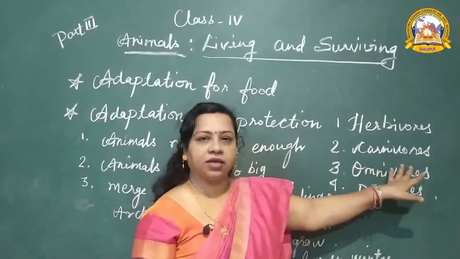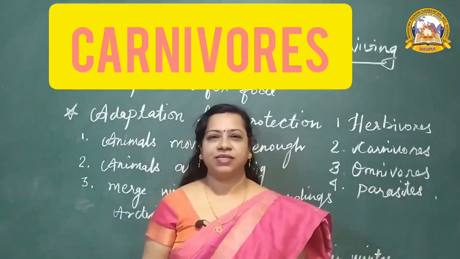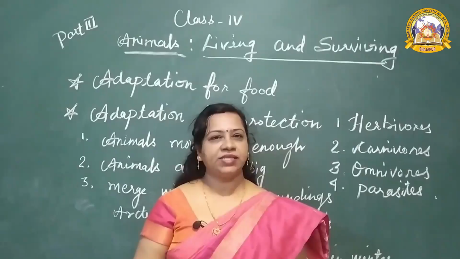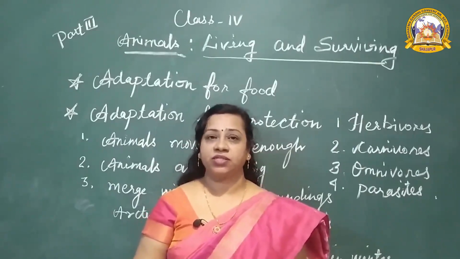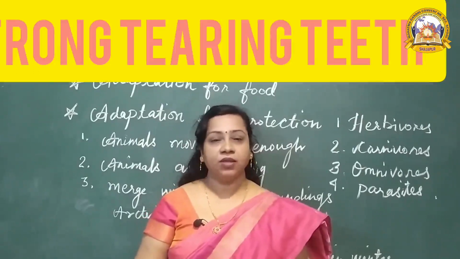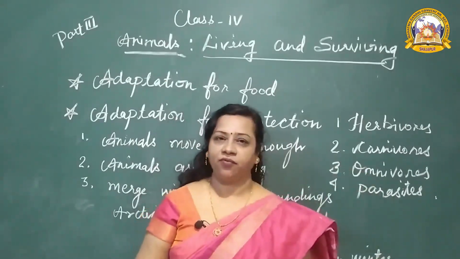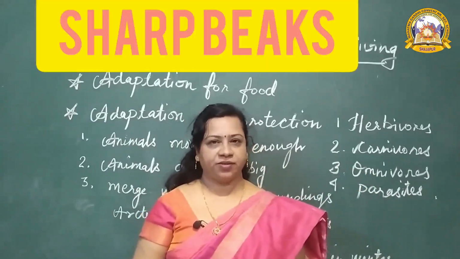Then next one is carnivorous. Who are carnivorous? Flesh eating animals are known as carnivorous. Who eat flesh? Lions, tigers. These animals eat flesh. They have strong tearing teeth to tear the flesh. Some birds, those who are carnivorous, have a strong beak to tear the flesh.